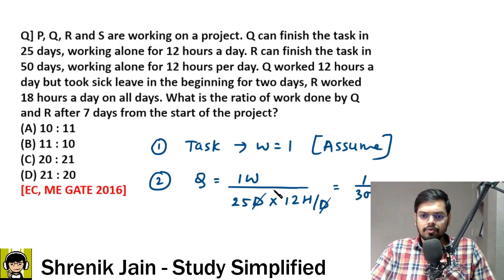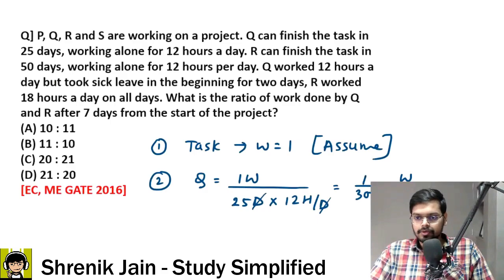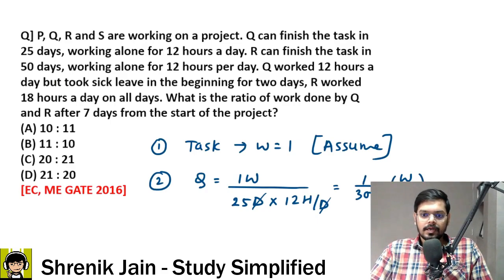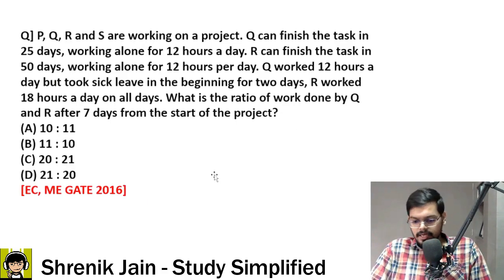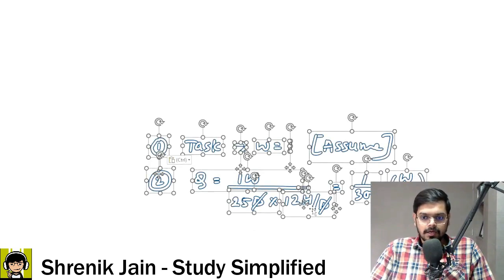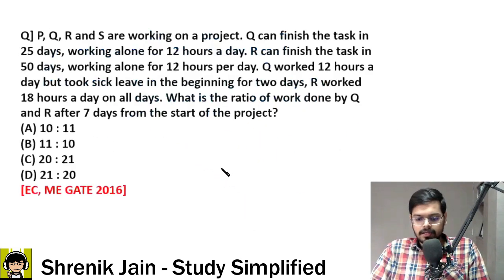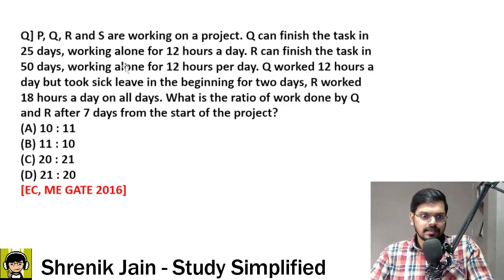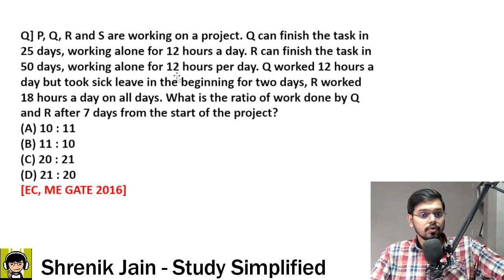And what is the unit? Work per hour. So this is our modified unit, work per hour. Let me copy this to the next slide and let me ask you again, guys, if you can find the काम करने की क्षमता of Q, can you also find the काम करने की क्षमता of R? Sir, R can finish the task in 50 days working alone for 12 hours per day.